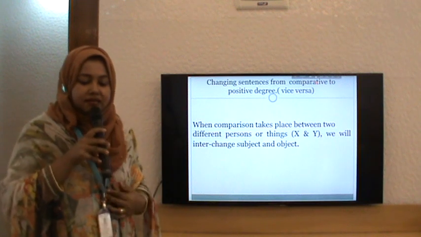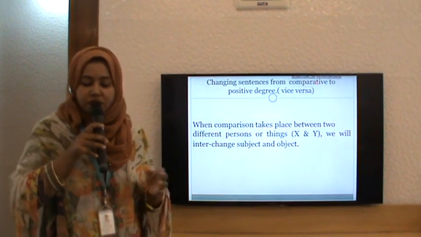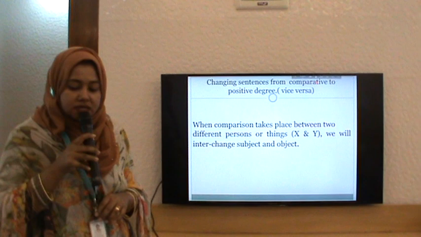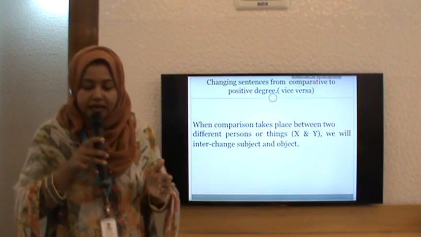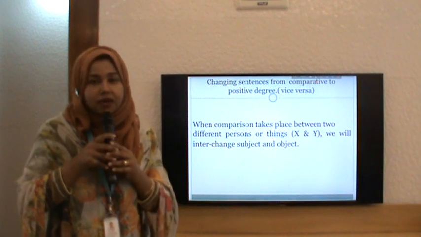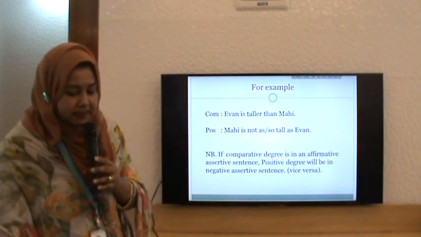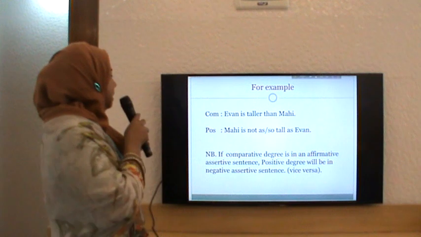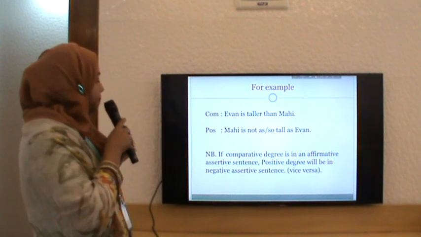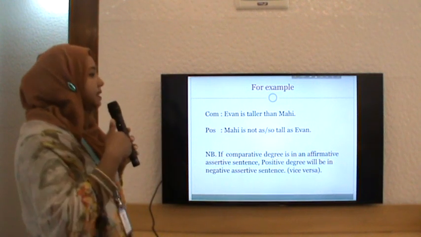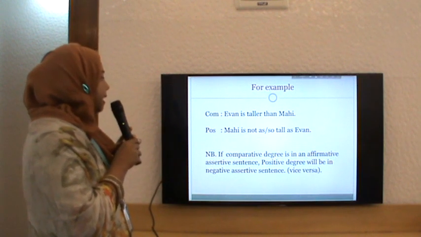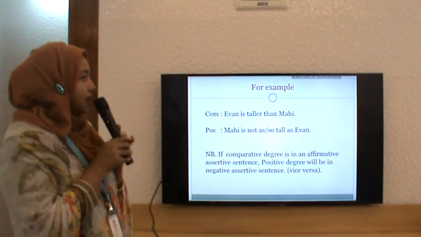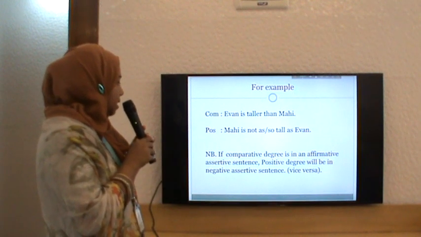So changing sentences from comparative to positive degree or vice versa, when comparison takes place between two different persons or things like X and Y, we will interchange the subject and object. It is also very easy. For example, Ivan is taller than Mahi. And in positive degree, I told you to interchange subject and object. So Mahi will come as subject. Mahi is not as or so tall as Ivan.